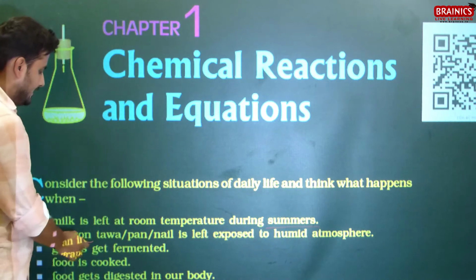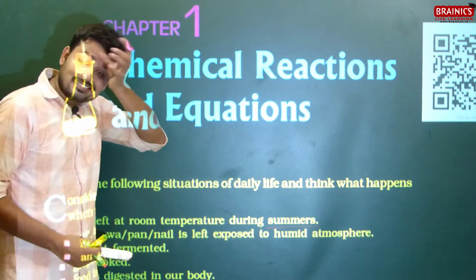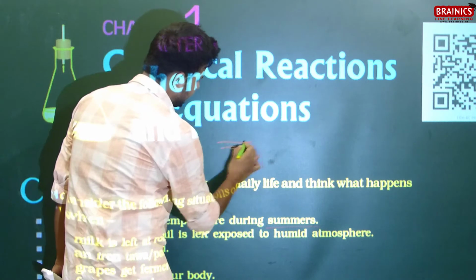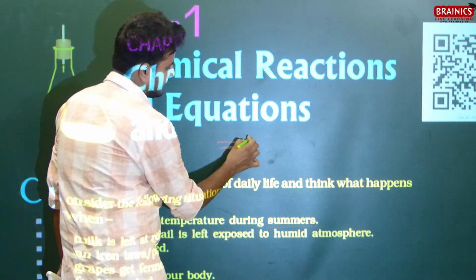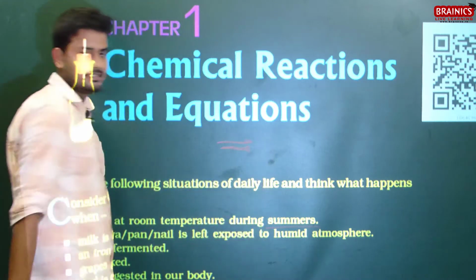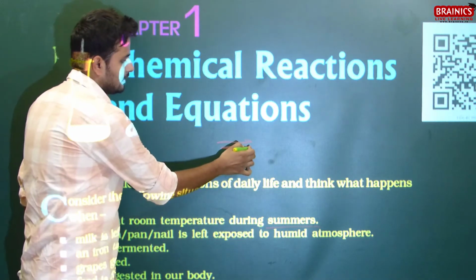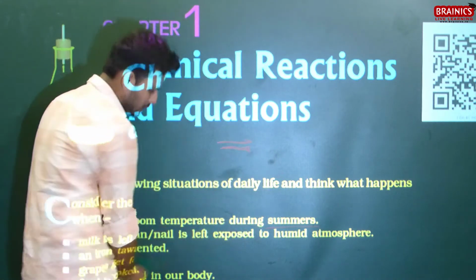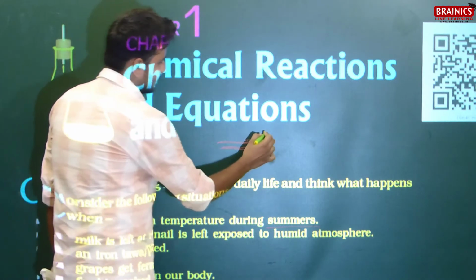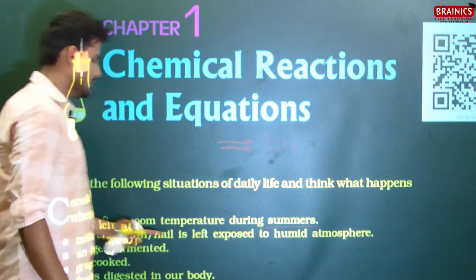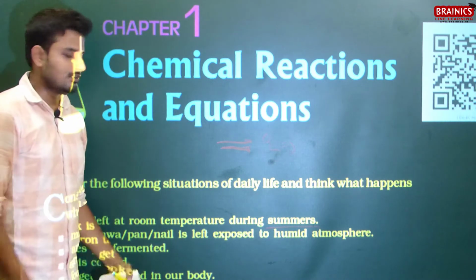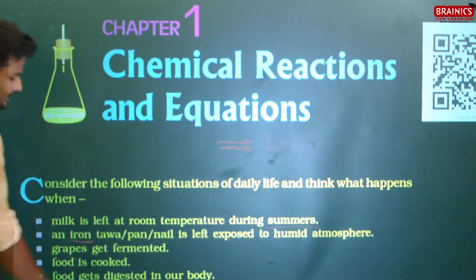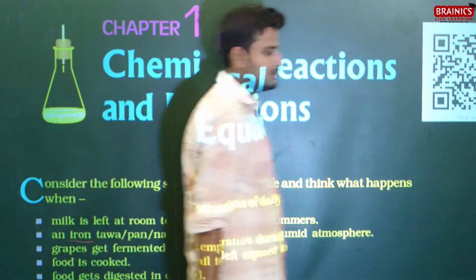You will see that the iron starts rusting. If you leave this iron like this, you will notice some powdery substance over there. What is it? This is nothing but the particles of iron which are exposed to a humid atmosphere, which react with oxygen and form iron oxide, okay. The same with grapes that are fermented, cooking of food, digestion in our body.